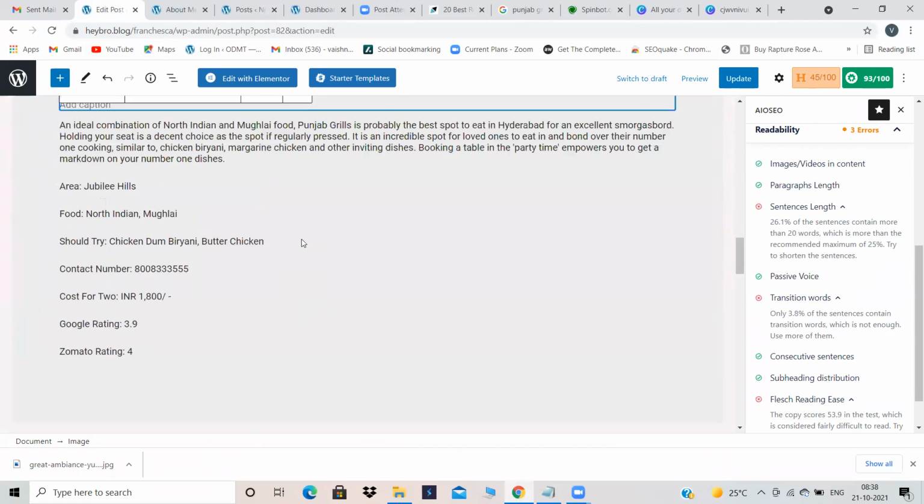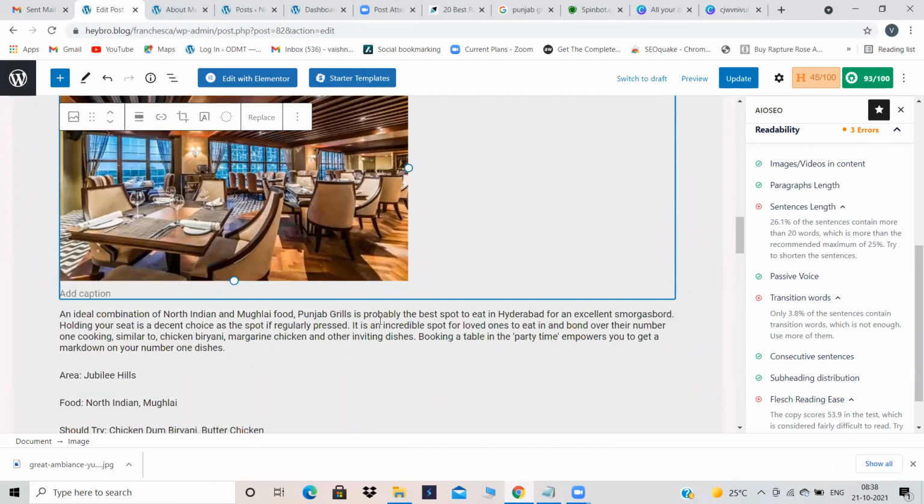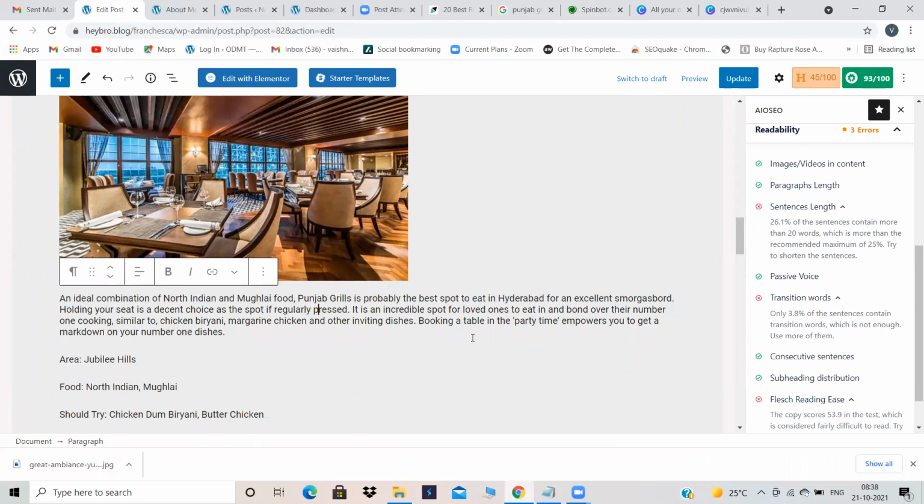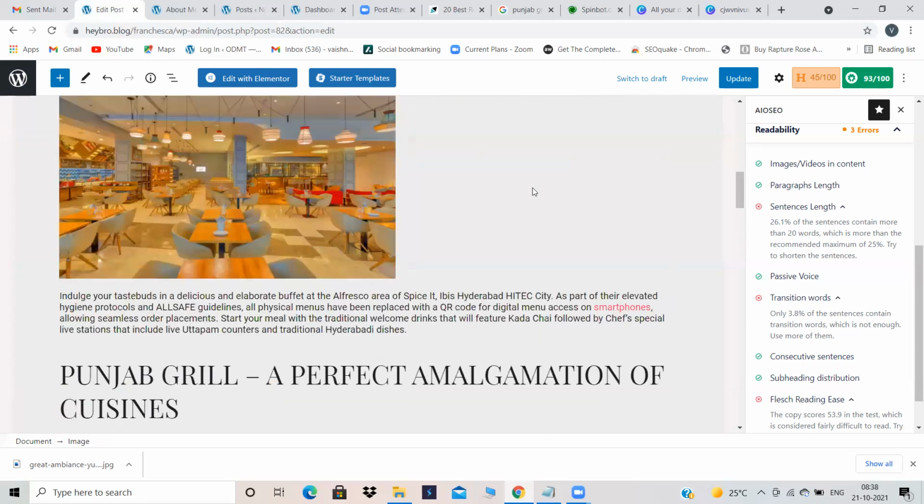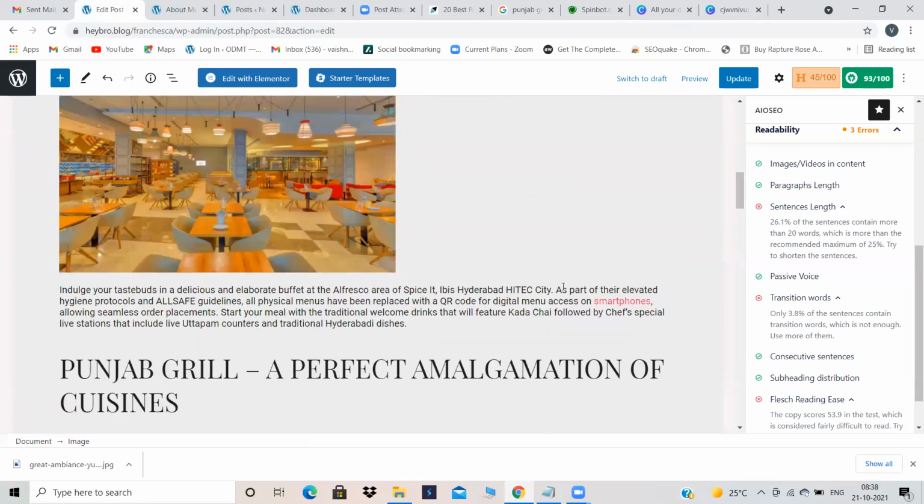So now we will give some bolds and italics, because we have not given bolds and italics anywhere. For food, North Indian, I'll be giving a bold. And somewhere Hyderabad was there. For high-tech city, it's already bold.